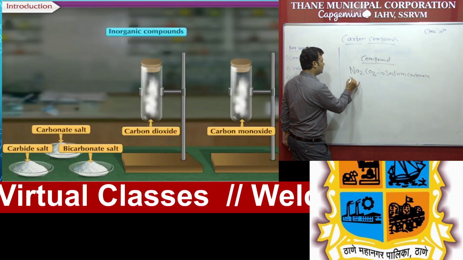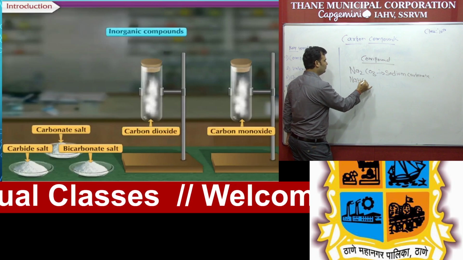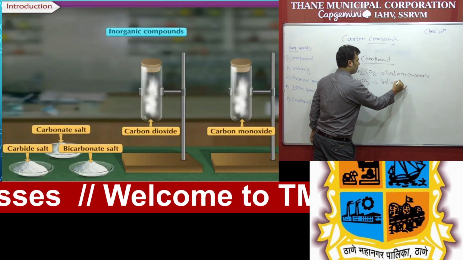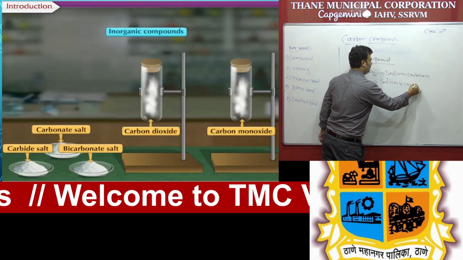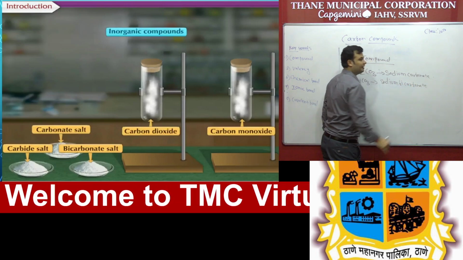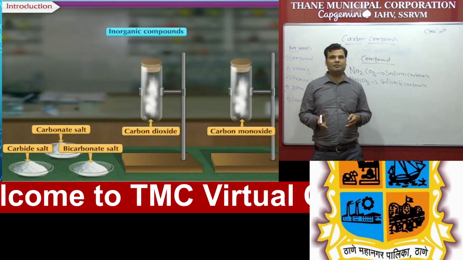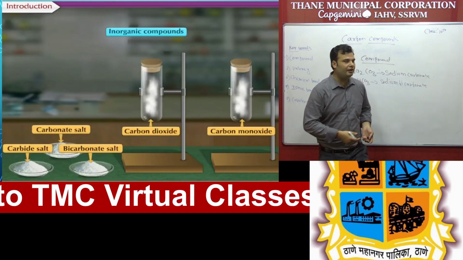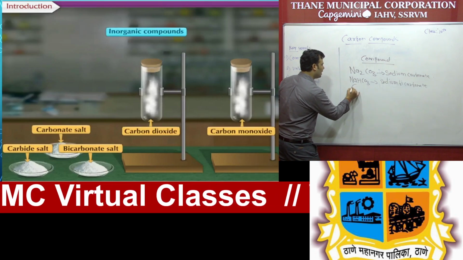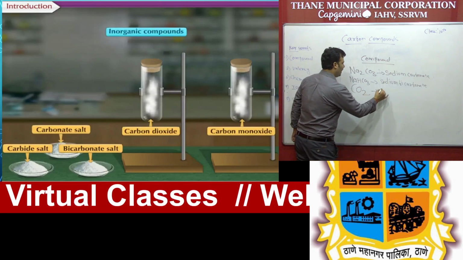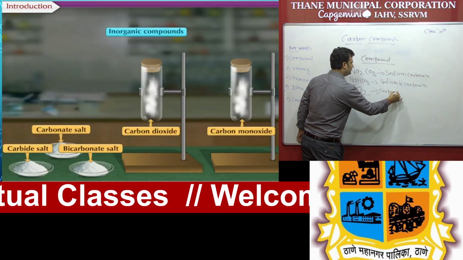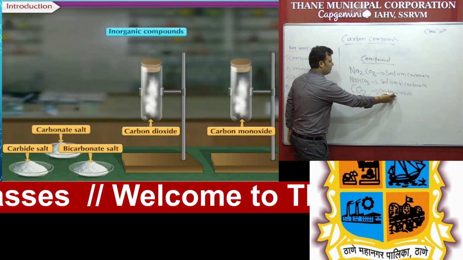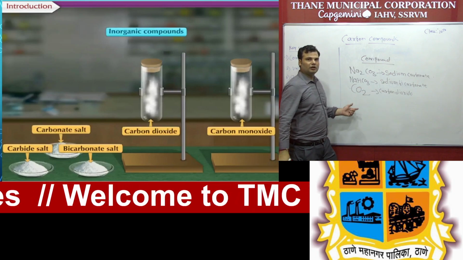Some other example like sodium bicarbonate, NaHCO3, that is sodium bicarbonate. Some other example you can see is carbon dioxide. You know what carbon dioxide is? Always we require oxygen for respiration and we release carbon dioxide. So the molecular formula of carbon dioxide is CO2, and again you can see in this molecular formula there is a carbon, C for carbon, di for 2 and oxygen for oxide, carbon dioxide.